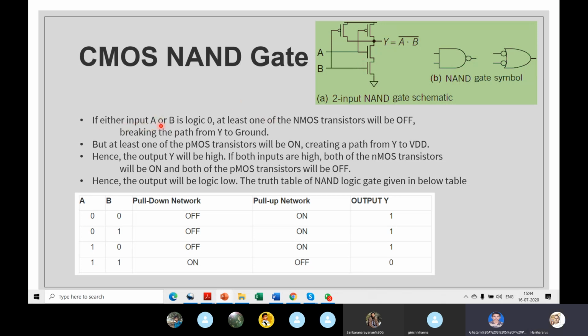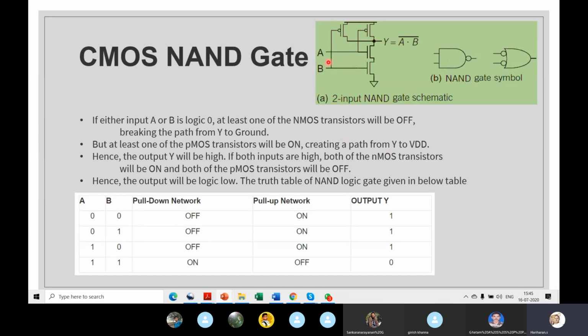When either input A or B is 0, what happens? Let's assume this is 0. So what happened to this transistor? What happened to this? NMOS. It is off. It's off, right? This also is off. Correct? So this is on, this is on. So what happens? This gets 1. So that's what happens here. Right? Let's see the next condition.